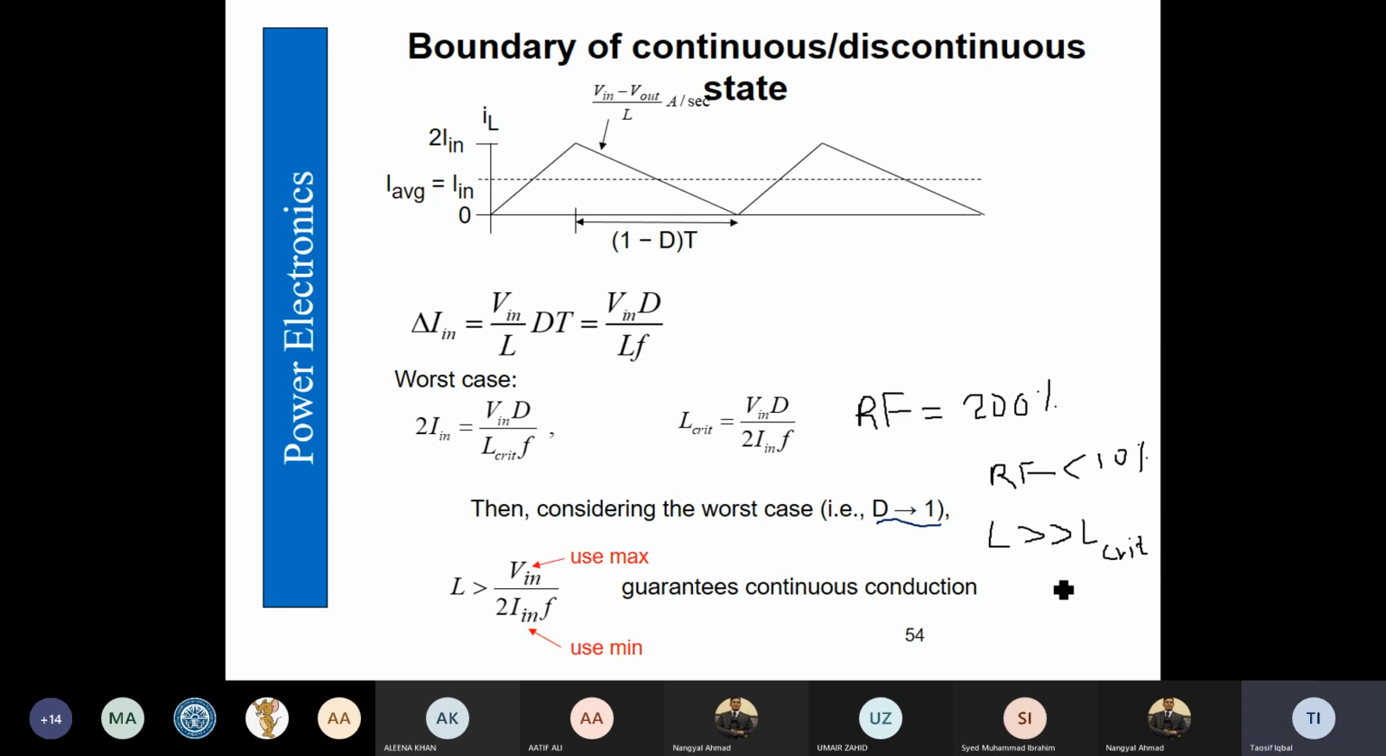So we can take it as around 100 times, or maybe more or less than that. If the critical inductance approaches millihenries, then we cannot take too much difference. But in case the L critical is equal to some microhenries, then we can easily take 100 microhenry for the actual inductance, which is obviously very large compared to 1 microhenry.